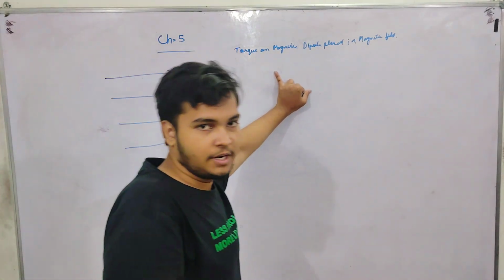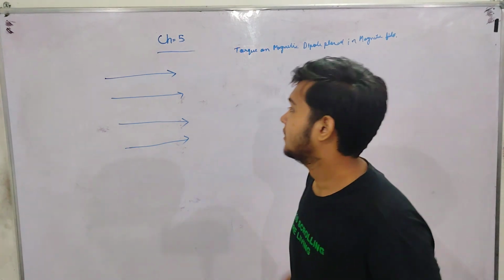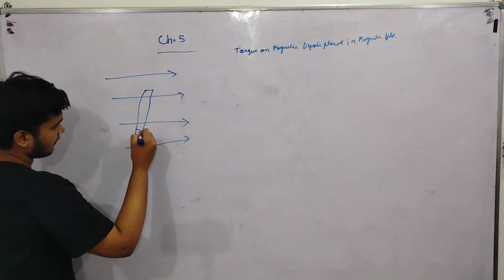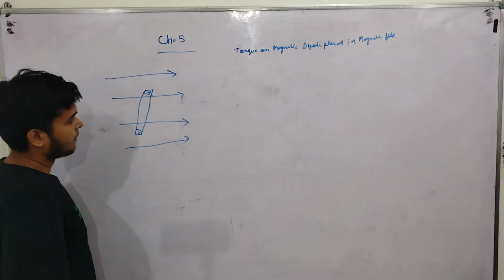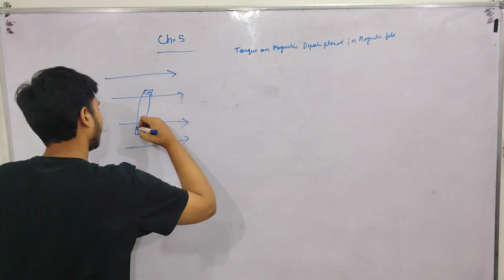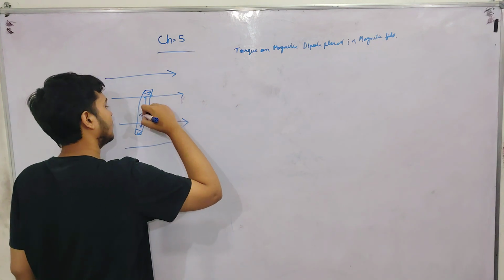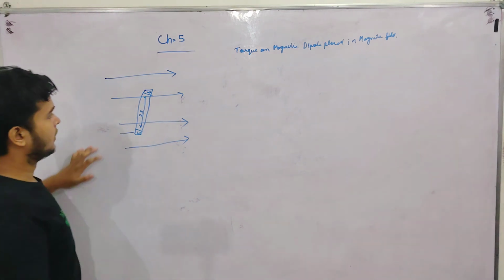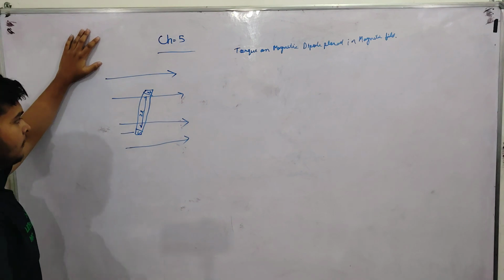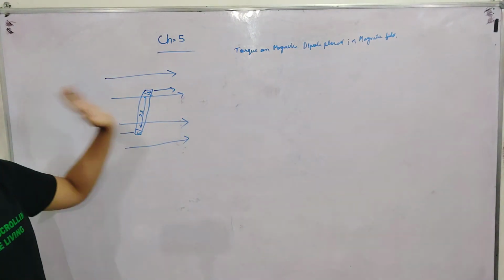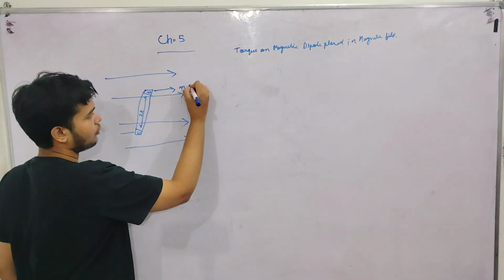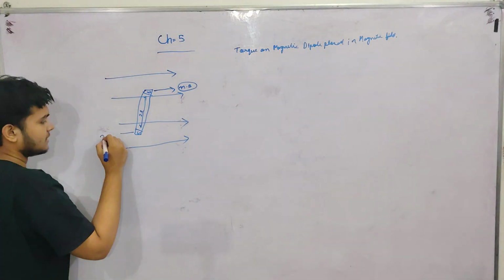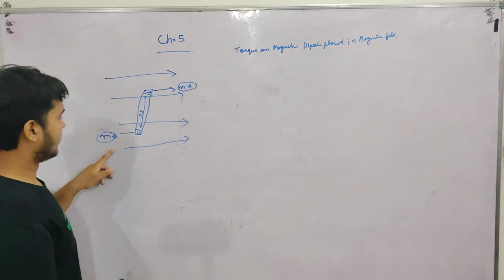So by reading this sentence, we all understand that this is the magnetic field. A magnet will be placed in here like this, south, north. Magnetic dipole, it is given magnetic dipole, so the length will be like this, 2l. It will move toward this south pole. We all know that this is a magnet. North will go toward this direction. The force applied on this will be mB, small m into magnetic field B, and south will go in this direction. It will move toward this direction with force mB, small m into B.